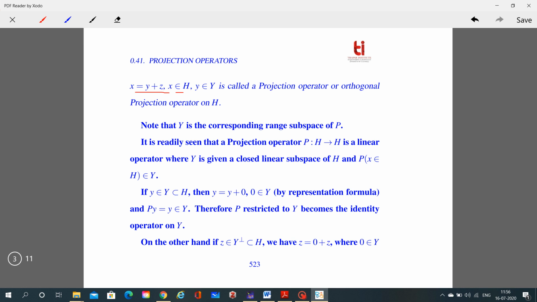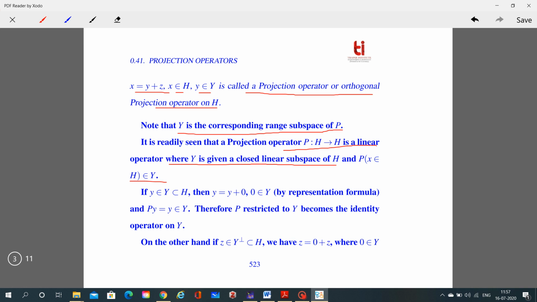Here, x belongs to H and y belongs to Y. P is called a projection operator or orthogonal projection operator on H. So we have defined the projection operator or orthogonal projection operator on H. So note that Y is the corresponding range space of P. It is easily seen that the projection operator P from H to H is a linear operator, where Y is a given closed linear subspace of H.